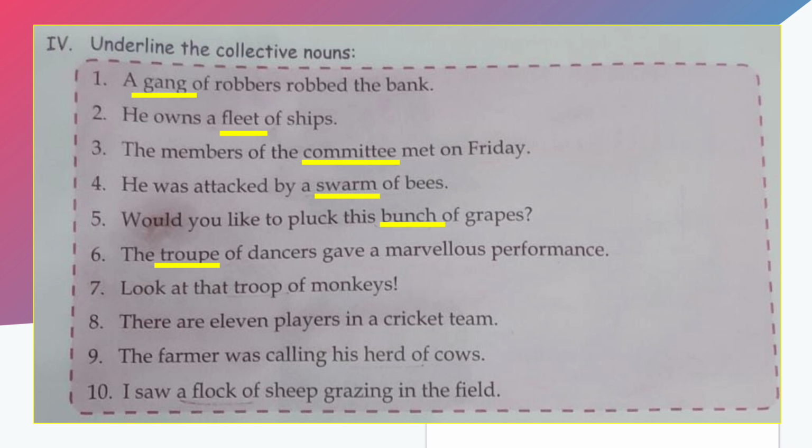So, underline it. Question number 7 is, look at the troop of monkeys. So, what do we call the group of monkeys? It is known as a troop. So, underline this noun also. Question number 8 is, there are 11 players in a cricket team, right? So, the sentence is, there are 11 players in a cricket team. What do we call the collection of players? It is known as a team. Okay. The farmer was calling his herd of cows. So, what do we call the collection of cows?